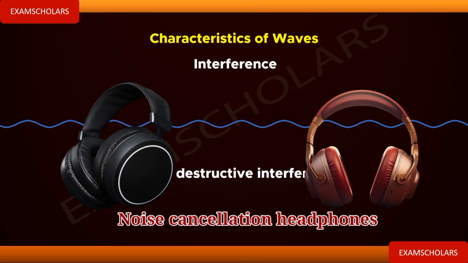Now, noise cancellation headphone. This is the working principle. There is a chip inside that headphone. Now, you see that chip is going to be listening to external sound, noise outside. Now, as it is listening to that noise outside, it will now produce a wave that is similar to that wave, so that the wave will now counterbalance each other.